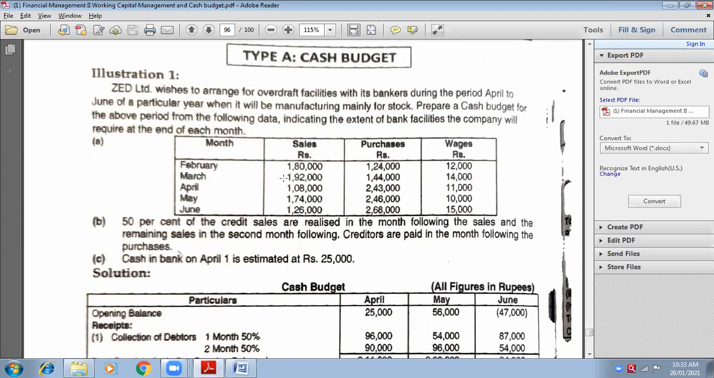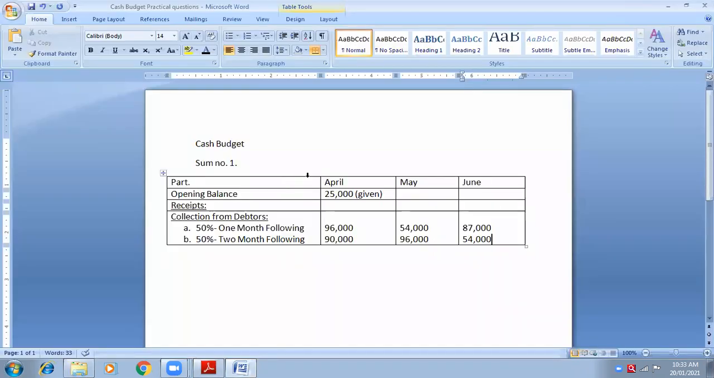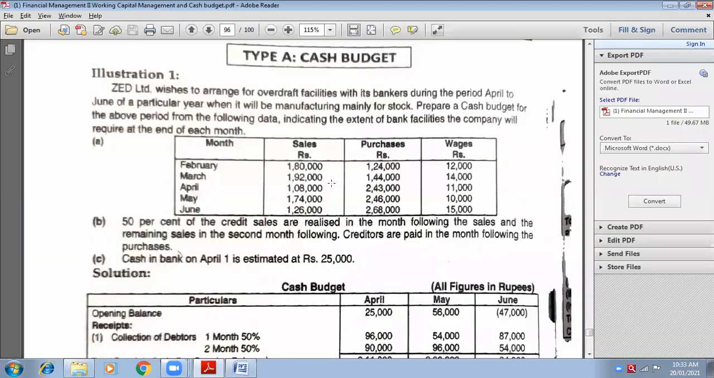Am I right? Yes, ma'am. So think about March 1,92,000. First 50% will be received in April. Correct? 96,000 first month. Is it correct? Yes, ma'am. 1 month following, for March, is April. But now, second, another 50%.